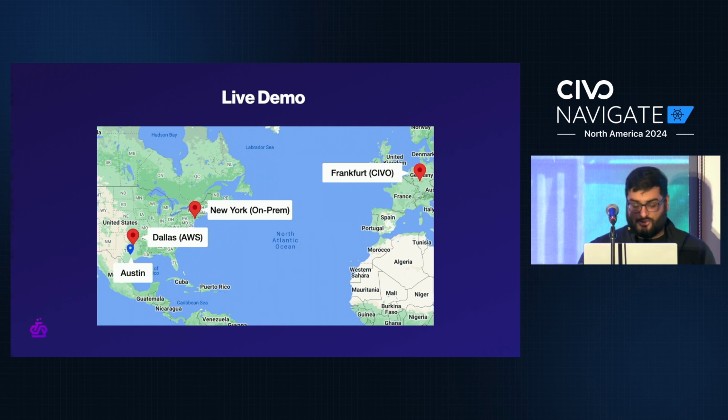And finally, I have an AWS box in Dallas, and we're going to be actually doing various migrations between all of these, and the client is going to stay alive. It's going to be my laptop here in Austin, and very soon, your laptops when we do the Minecraft demo, if you guys download that. But first, let's start by moving Redis around.